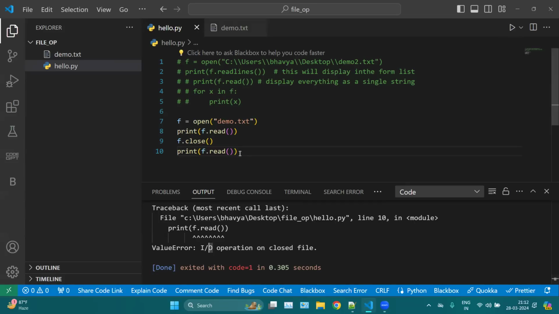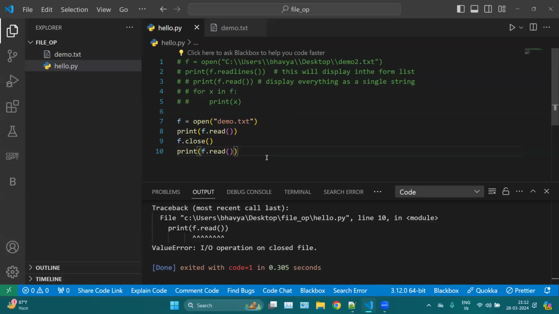So for reading again, you have to open the file. So this is how important closing a file is. If you make your file open and do not mention close, anyone can read your file. Any malicious user can read your file within your program. That is why closing is important. Like here, you can even mention your password for opening a file, and if you don't close your file, then anyone can read it without the password, right? So closing is again very important.